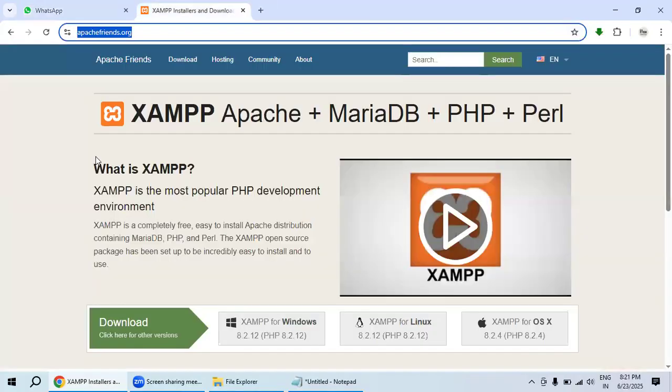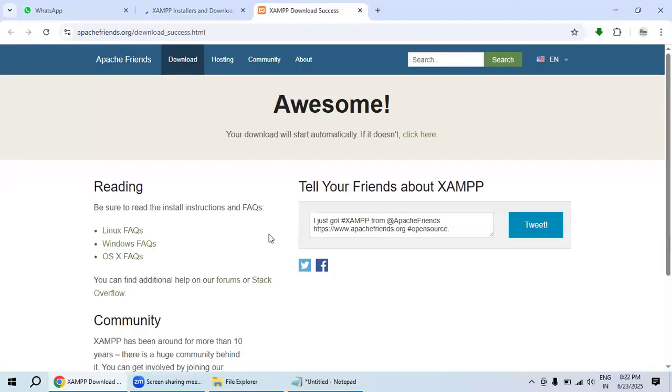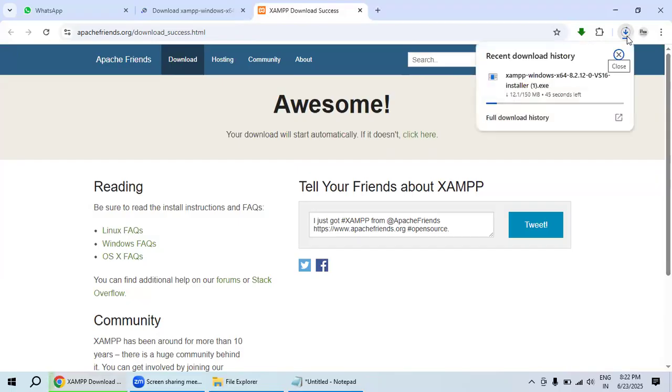Here you could see there are multiple operating systems for XAMPP: Linux, Windows, and Mac. We are using Windows now, either Windows 10 or 11, whatever it is. Just click over there and it will download automatically. If not, your download will start automatically, and if it does not, click over here. After 2 to 3 minutes it will be downloaded.